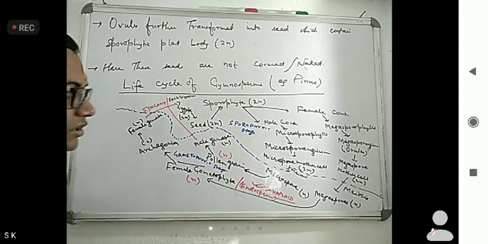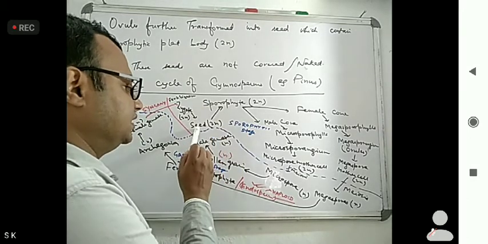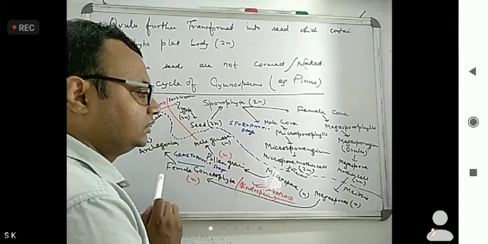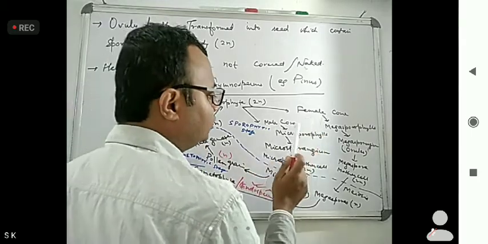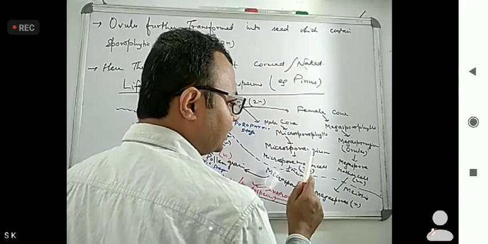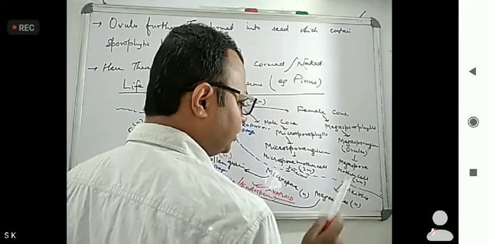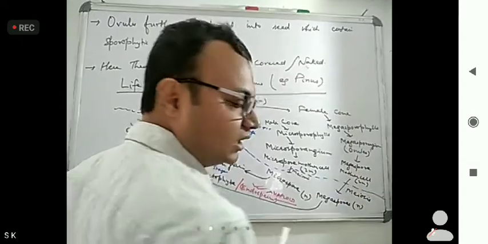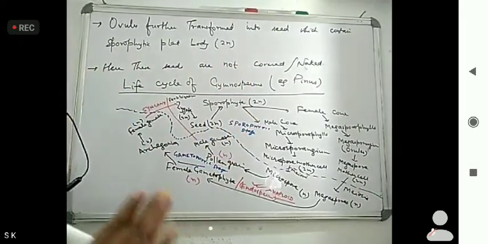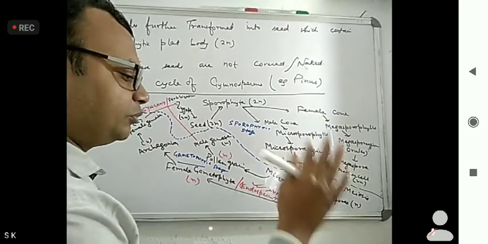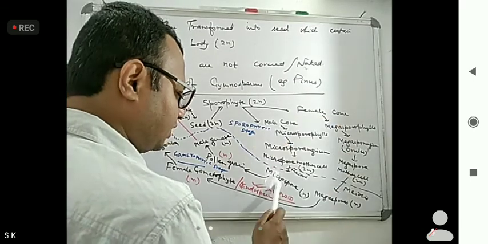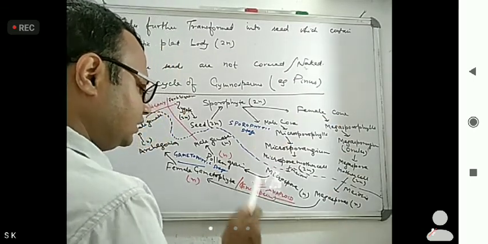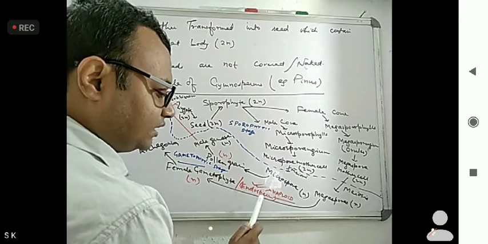So in diploid you are seeing sporophyte is there, seed is there, zygote is there. Then female cone, male cone is there. Microsporangia, megasporangia are there. Microspore mother cell, megaspore mother cell are there. So these are all in the diploid stage. And haploid: megaspore, microspore, pollen grain, then female gametophyte, endosperm.